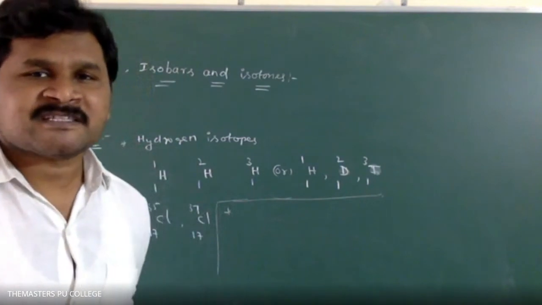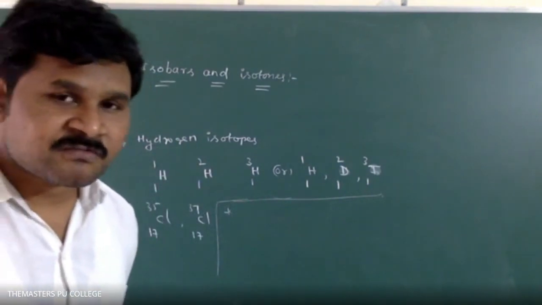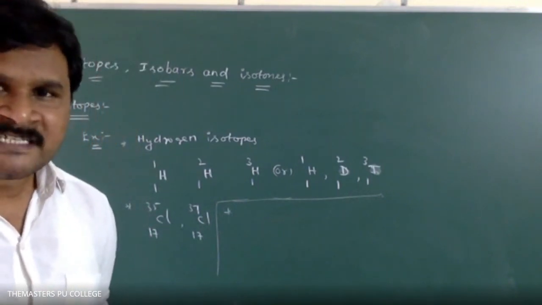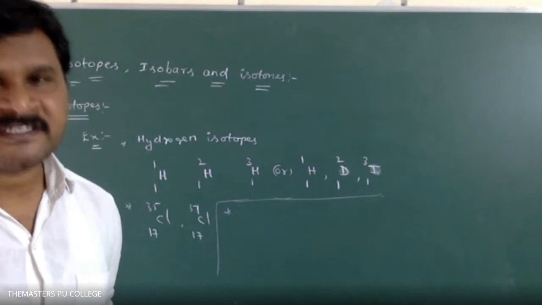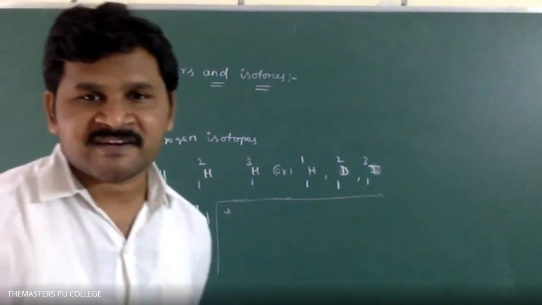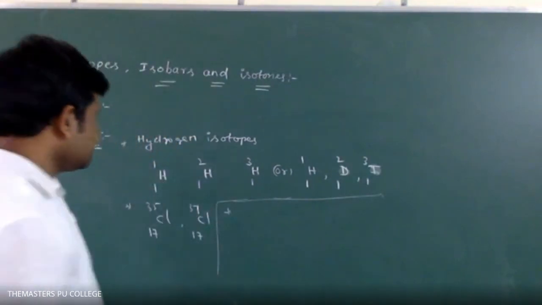Why are physical properties different, students? Why are the physical properties of isotopes different? Because the mass number changes. Physical properties depend on mass number. So physical properties are different, but chemical properties are the same for isotopes. Okay?